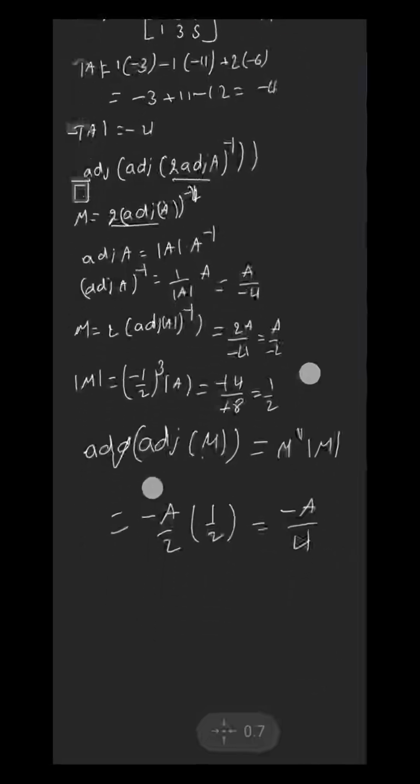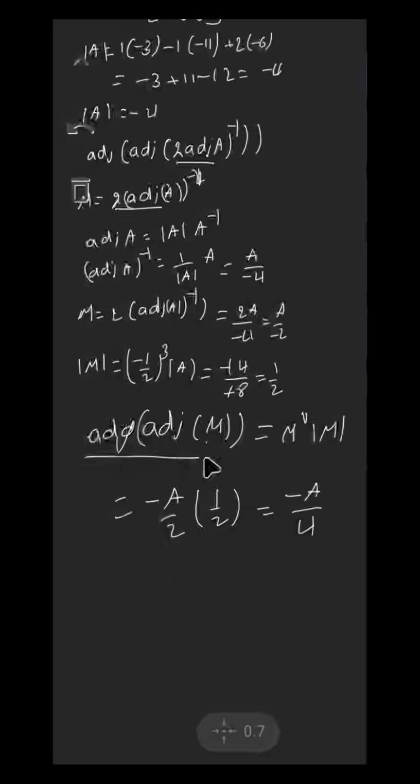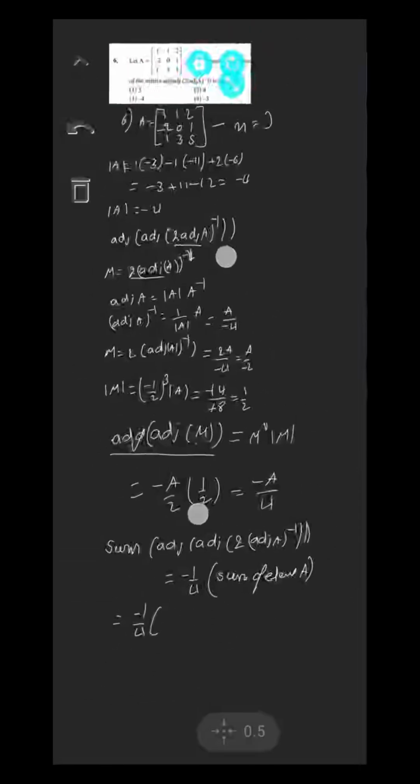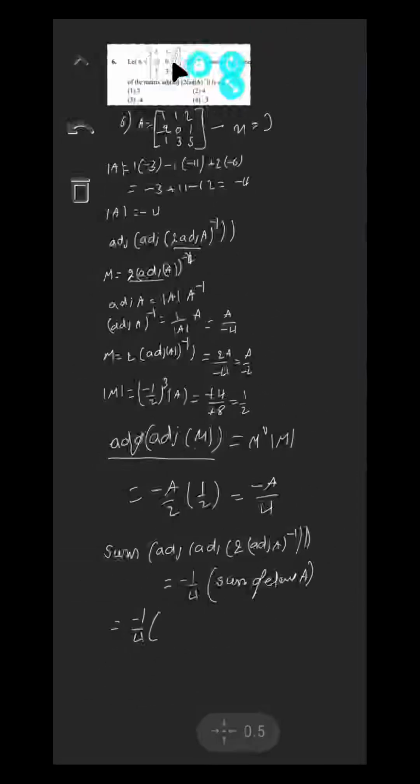It is given, but we need the sum of the whole expression's elements. So the sum of adjoint of 2 into adjoint A whole inverse is equal to minus 1 by 4 into the sum of elements of A. That is minus 1 by 4 whole into the sum of the elements: 1 plus 1, 2, 2 plus 2, 4, first row; minus 1, next third 9, plus 9 is equal to 12.